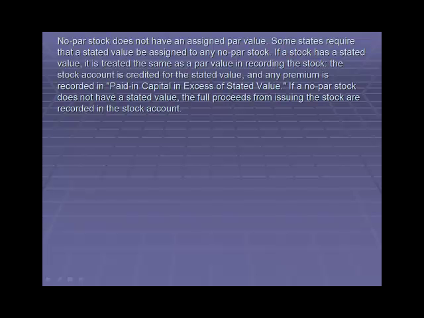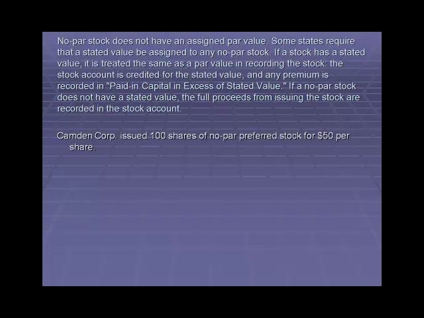No par stock does not have an assigned par value. Some states require that a stated value be assigned to any no par stock. If a stock has a stated value, it is treated the same as a par value in recording the stock. The stock account is credited for the stated value, and any premium is recorded to paid-in capital in excess of stated value. If a no par stock does not have a stated value, the full proceeds from issuing the stock are recorded in the stock account.